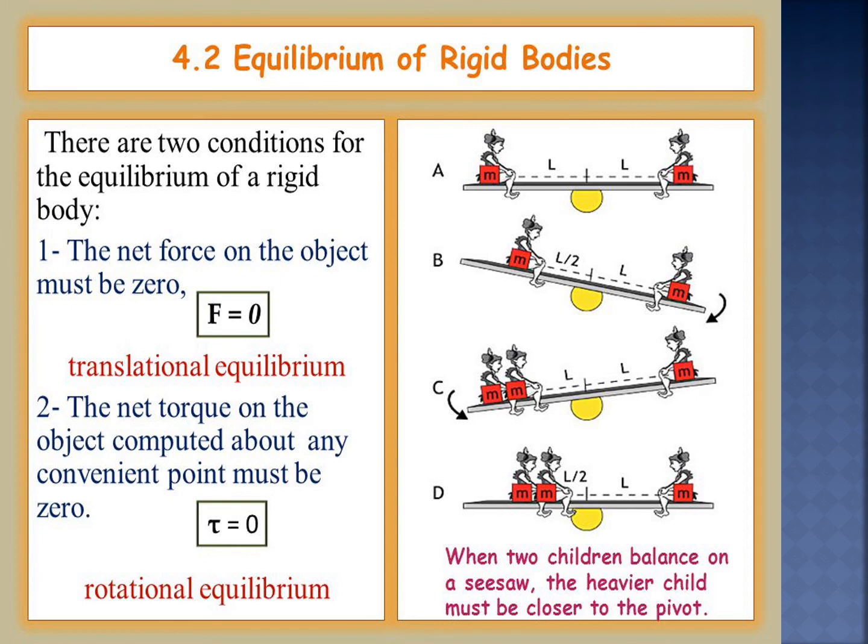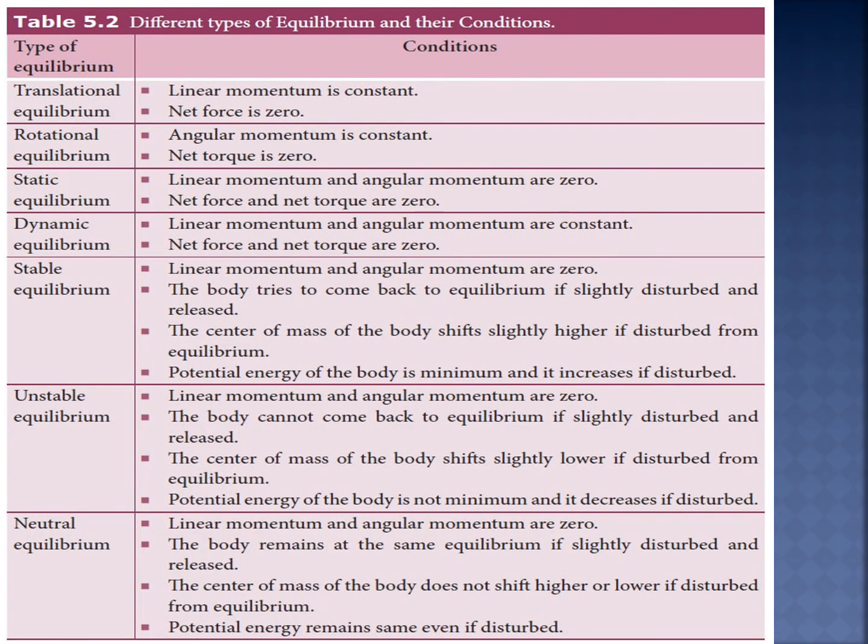So there are two conditions for equilibrium. The net force வந்து 0, that is translational equilibrium, அல்லது net torque equal to 0, அது வந்து rotational equilibrium. See the picture when two children balance on a seesaw, okay. So the heaviest child must be closer to the pivot, okay. The fact, this is the equilibrium. So there are different types of equilibrium. First of all, translational equilibrium, rotational equilibrium, static equilibrium, dynamic equilibrium, stable equilibrium, unstable equilibrium, neutral equilibrium. Okay, several types of equilibrium.